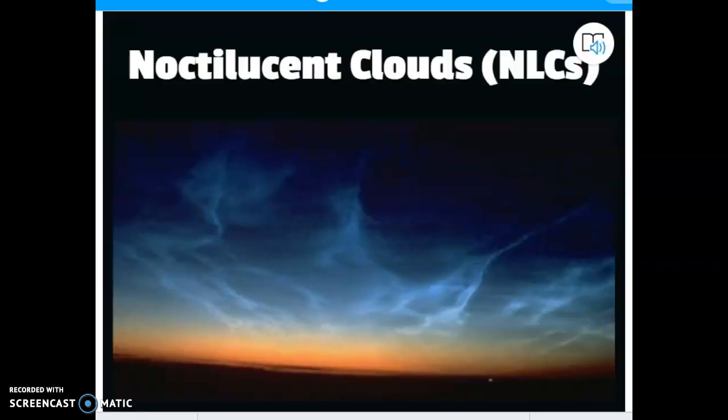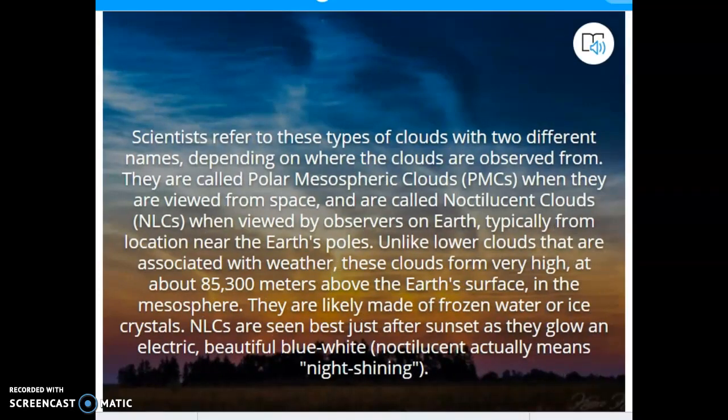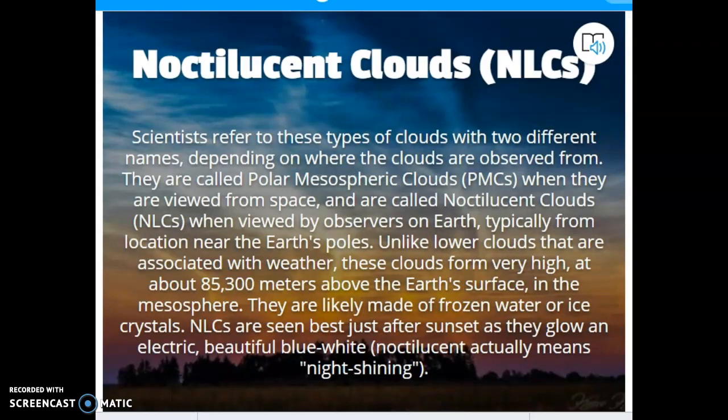Noctilucent clouds, or those polar mesospheric clouds we studied earlier in the year. I highly recommend watching the video after this because these things are actually kind of cool. It depends on where you are. We should call them noctilucent clouds because we're viewing them from Earth. If you happen to be in space, I don't think that's going to happen anytime soon, but if you were, then you would call them polar mesospheric clouds. I don't know the difference. If you want to look up why we changed the name of these, that'd be on your own time. It'd be interesting to learn, though. And those are noctilucent clouds.